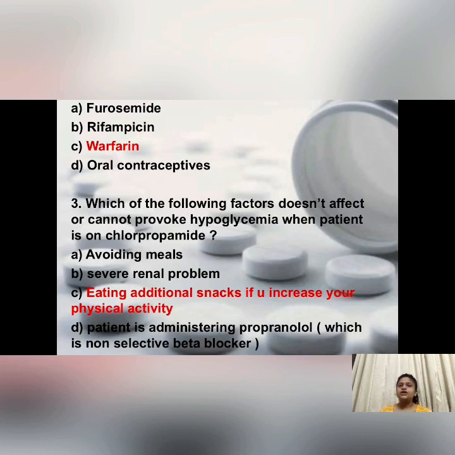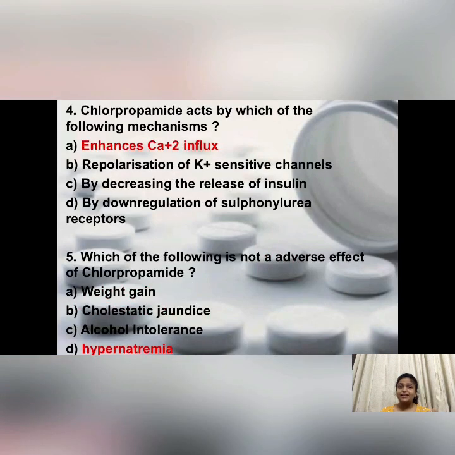even when you increase the physical activity, the need of the body for glucose will increase, so you have to eat additional snacks to avoid hypoglycemia. And as you can see in the options, propranolol can lead to hypoglycemia, where the risk of hypoglycemia is less when you are on a cardioselective beta blocker, but propranolol is not cardioselective. Then the fourth one: chlorpropamide acts by which of the following mechanisms? Enhances calcium influx, repolarization of potassium sensitive channels by decreasing the release of insulin, and by downregulation of sulfonylurea receptors. So the right answer will be enhances the calcium influx, that is option A.